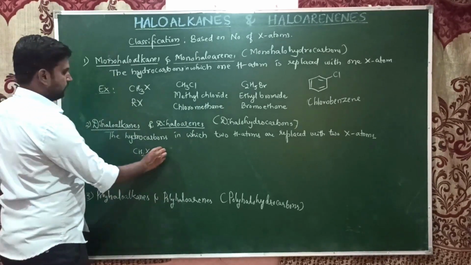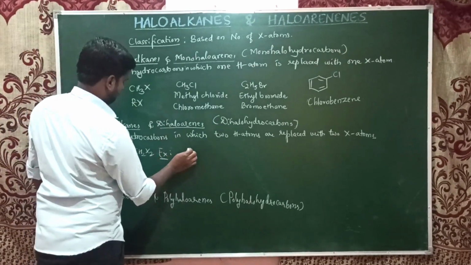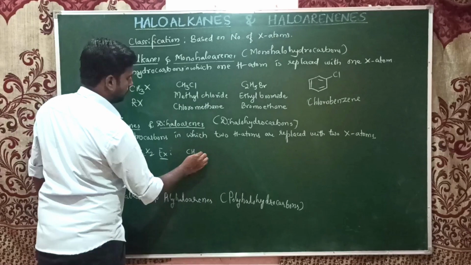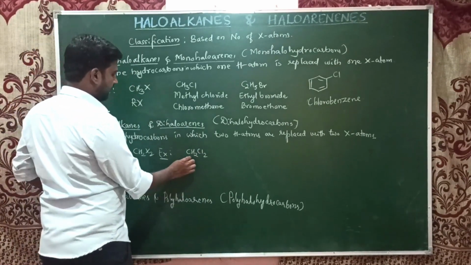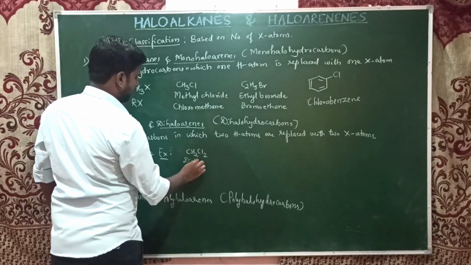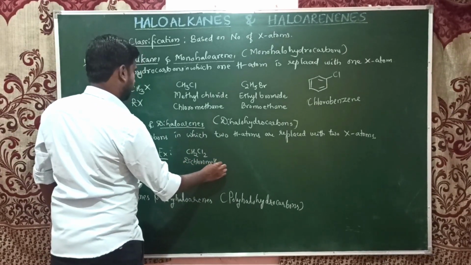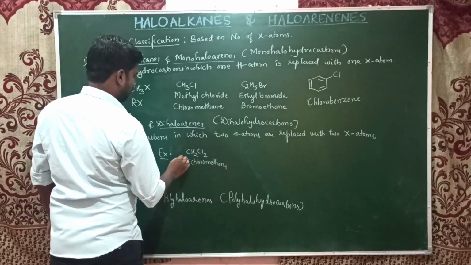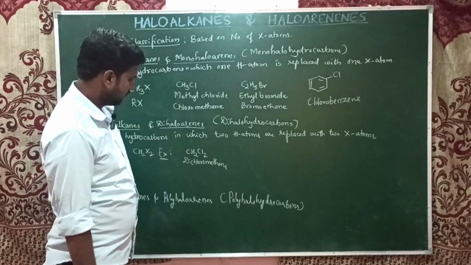If you see some examples, CH2Cl2 is dichloromethane. If you write the position, it would be 1,1, because methane has only one carbon. Dichloromethane is the right answer.